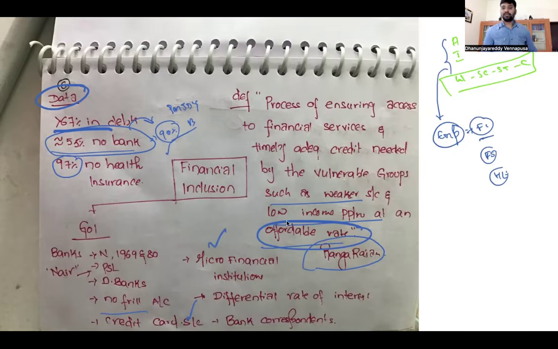Microfinancial institutions like Bandhan Bank were created. Differential rate of interest: the rate of interest is different for different sections of the community today. Vulnerable sections will be given loans at a low interest rate. There will be interest subvention; the moment you pay promptly, they will reduce the interest. Bank correspondents: every bank will have a bank sathi, a bank correspondent, to ensure that they reach the so-called rural areas, and this person will carry the message of the banks.